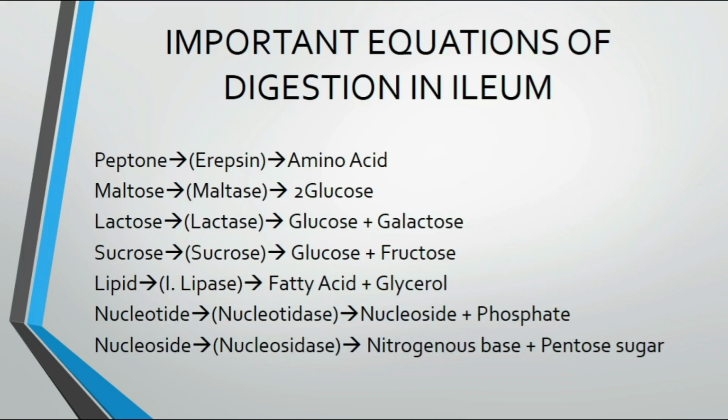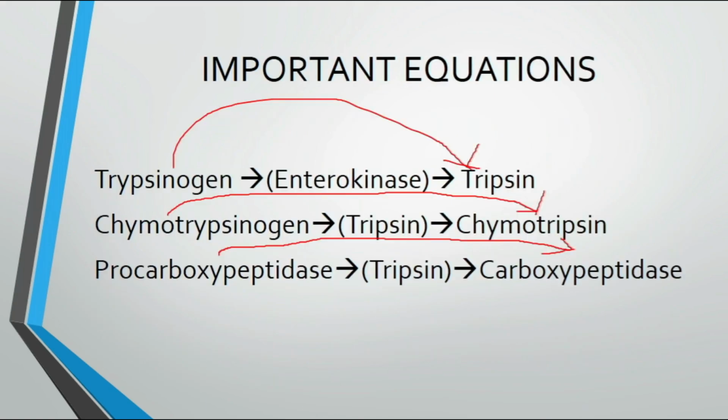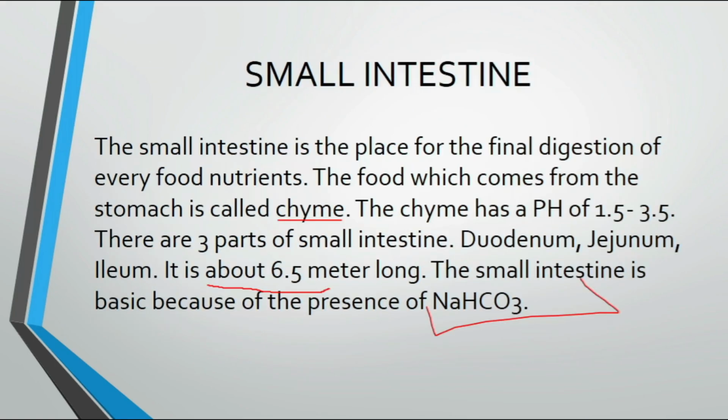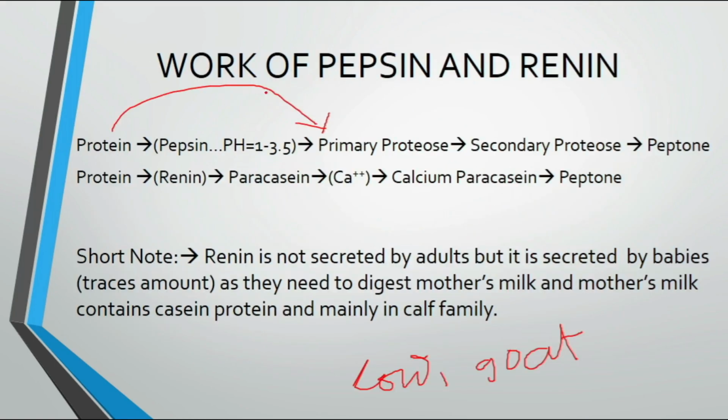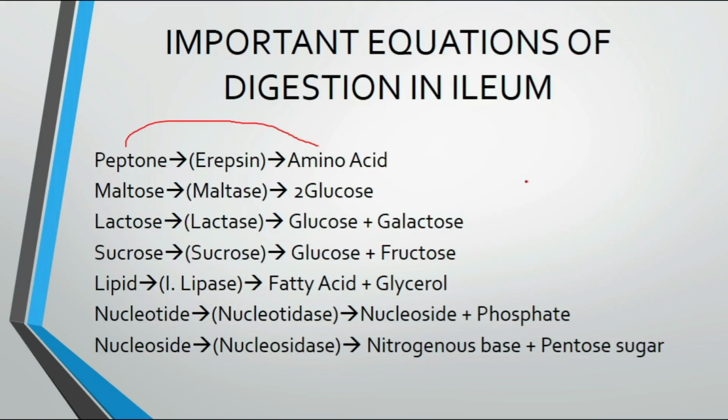So, important equations of digestion in the ileum. Peptone in the presence of erepsin becomes amino acid. I have shown you, see here, the work of pepsin and renin all converts into peptone. Okay, peptone. Then peptone in the presence of erepsin becomes amino acid. Maltose in the presence of maltase becomes 2 glucose molecules. Then lactose in the presence of lactase becomes glucose plus galactose.